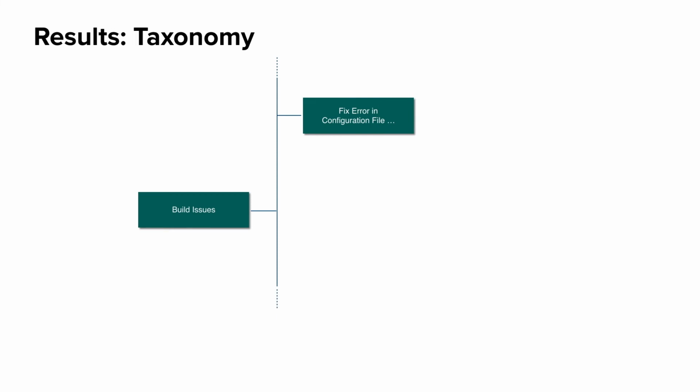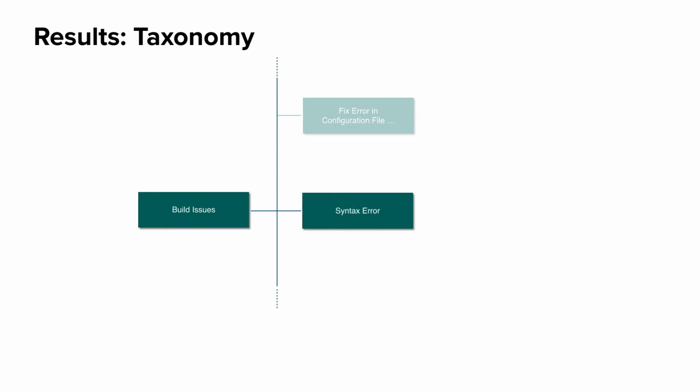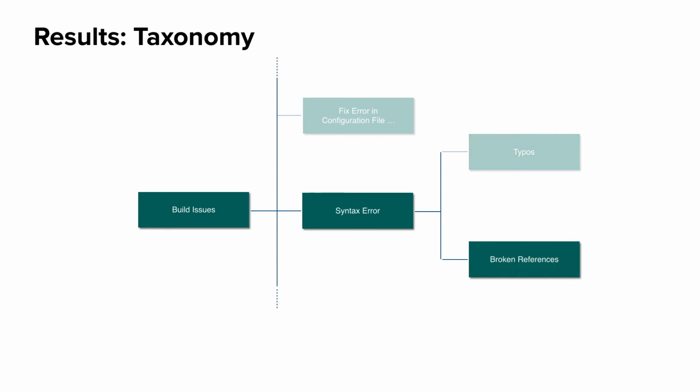Under the build issue category, we have those commits that fix an error in a configuration file, and it can also be fixing an issue in a build script sometimes. But the main subcategory here is the syntax error. Some cases were violating the syntax due to typos, for example, a missing statement separator. However, we also find many cases of broken references due to the rename refactoring. These refactoring actions are related to variables, methods, classes as well as packages.